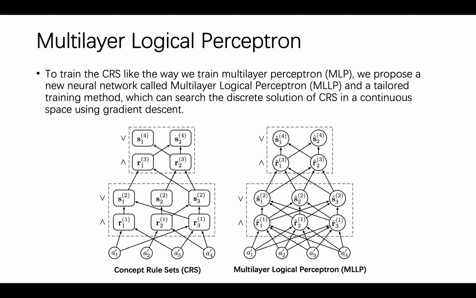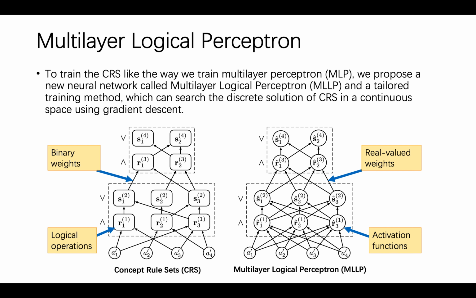There are two main differences between CIS and MLP. The weights of MLP are real-valued rather than binary. In MLP, we use activation functions instead of logical operations.